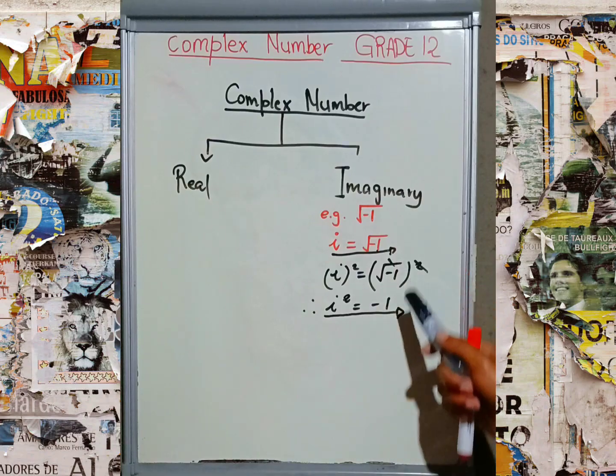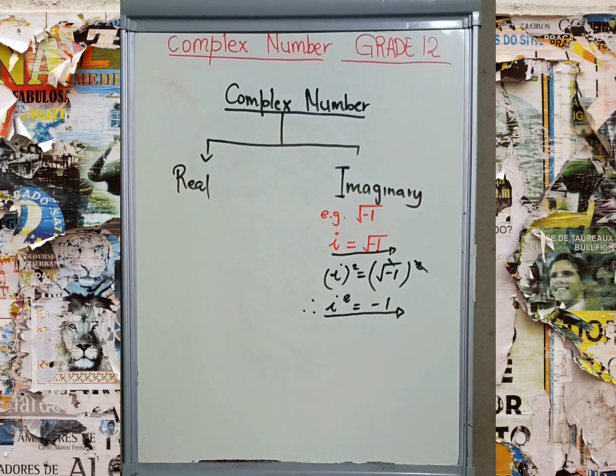We call these two rules the indicators of imaginary numbers. Then you need to follow the rule that leads you to the rectangular form. Therefore, let's go, grade 12.